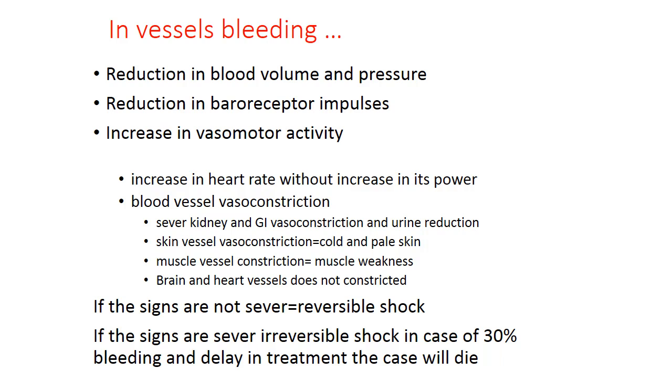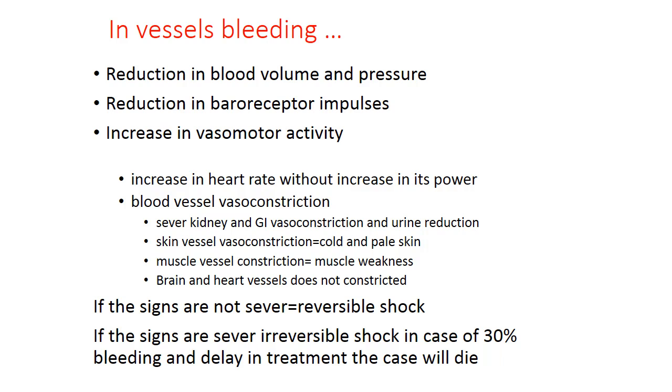Let's see what happens during bleeding in the body. During bleeding, blood volume and pressure go down. Baroreceptor impulses deactivate and vasomotor activity activates more than normal. By these changes, heart rate increases without increasing the power of the heart or stretching the heart muscles.